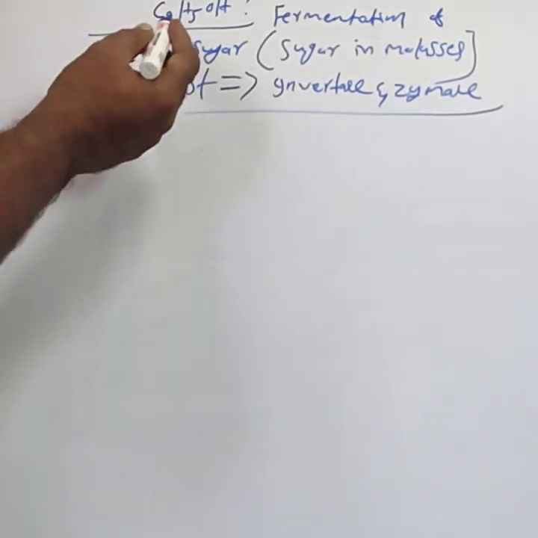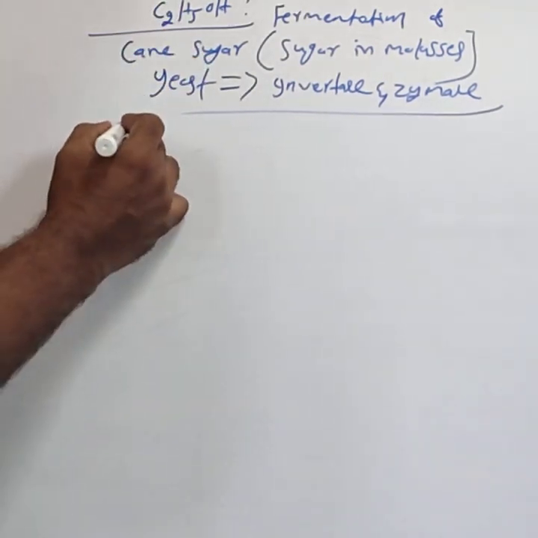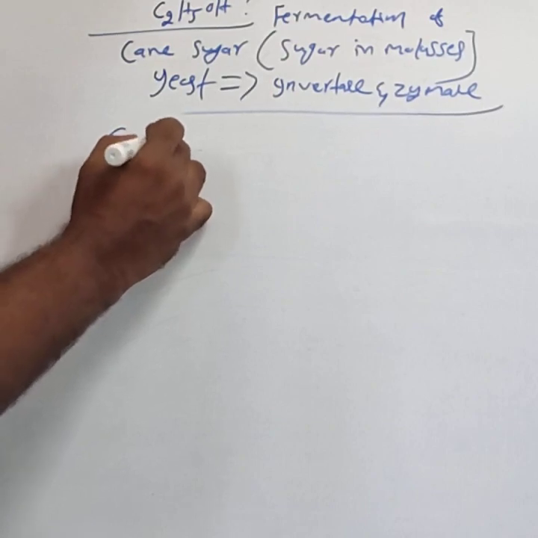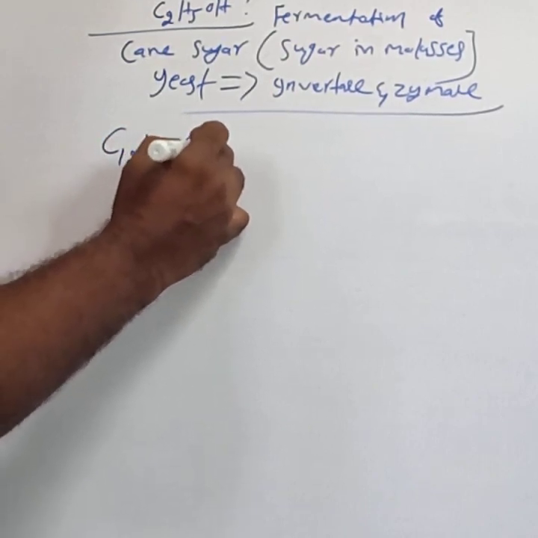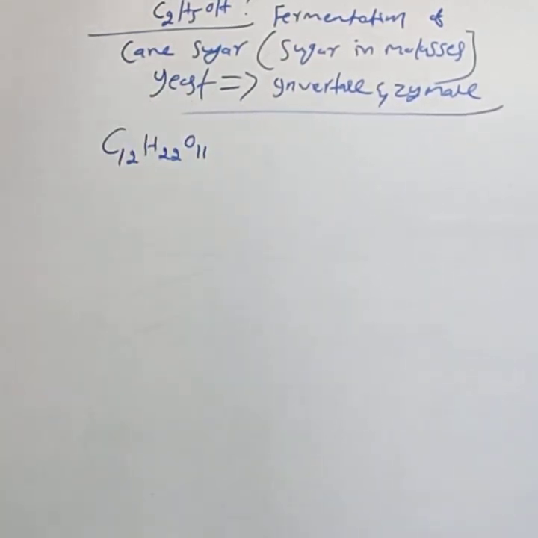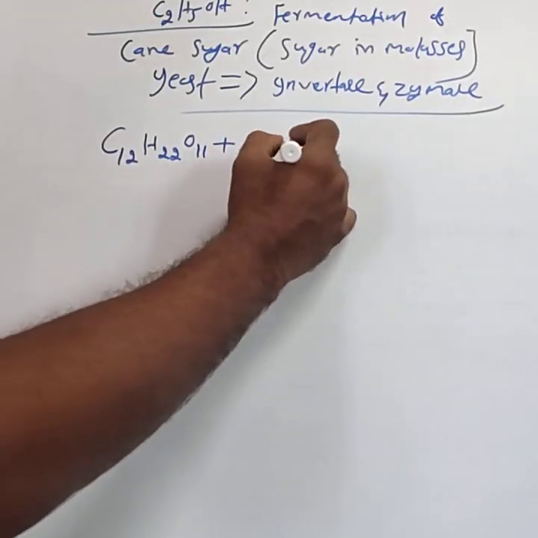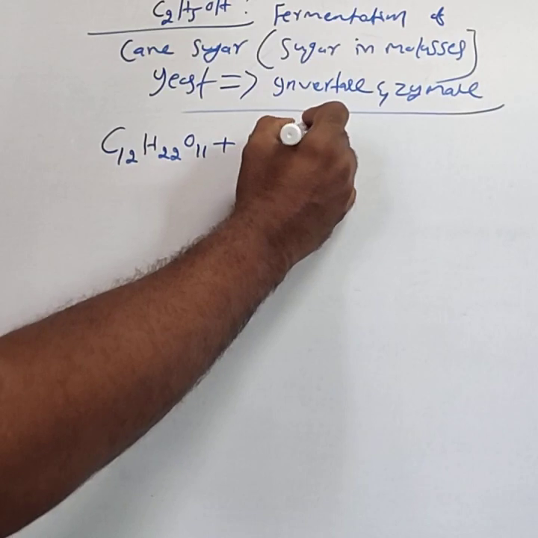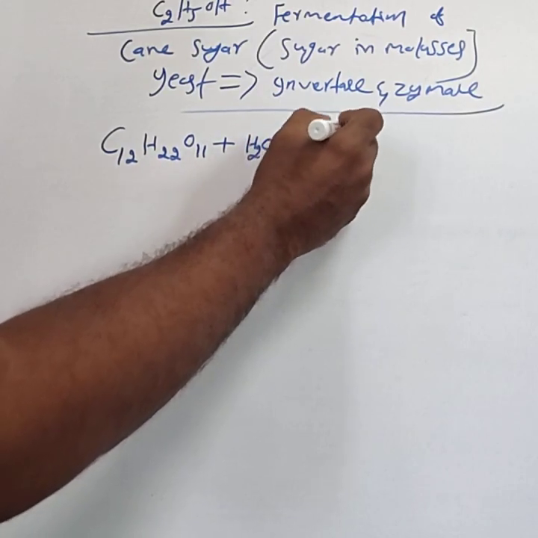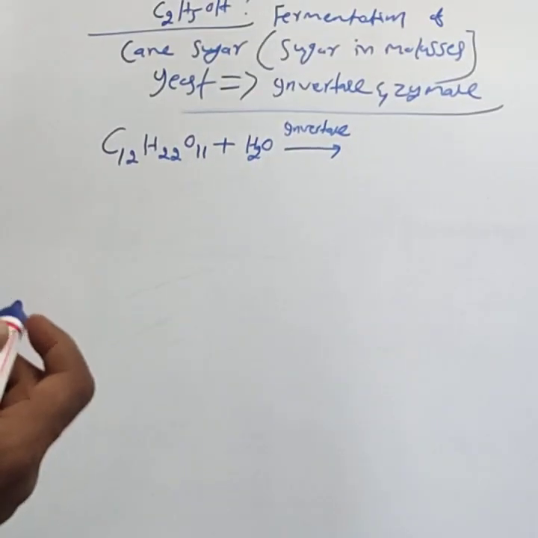Cane sugar means the sucrose, C12H22O11. This cane sugar undergoes hydrolysis by using the invertase enzyme. You have to remember the enzyme's name.